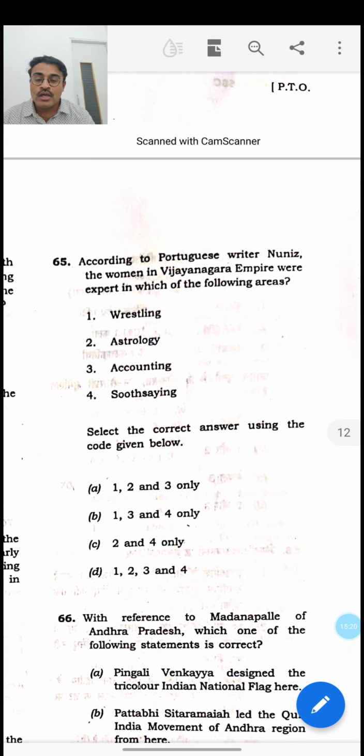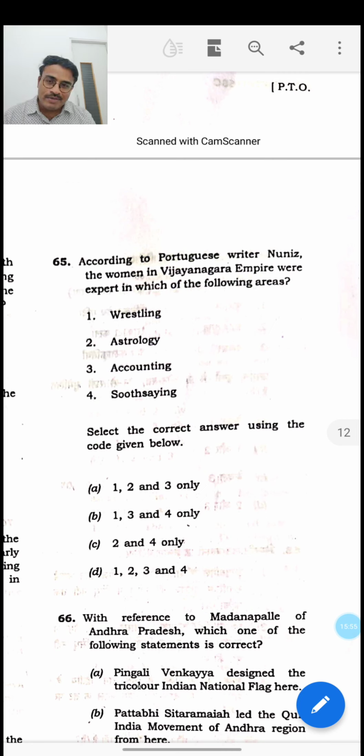Then the 65th question. According to the Portuguese writer Nunes, this has been a very tough question, but if you know a little bit or are interested in history, the most important foreign travelers to the Vijayanagara Empire are Domingo Paes and Nunes. Paes visited during the period of Krishnadevaraya, and Nunes visited immediately after, during the period of Achyutadevaraya. He made observations on how the palace was functioning under the Vijayanagara king, and talks about the unique role played by women in the Vijayanagara Empire.